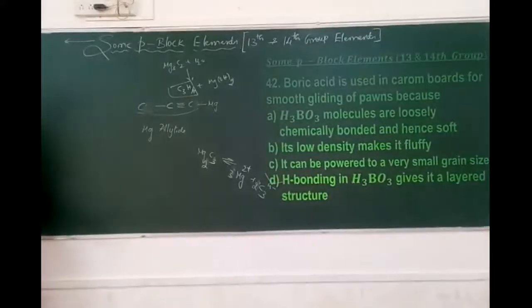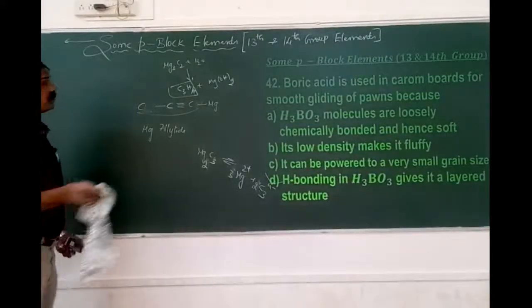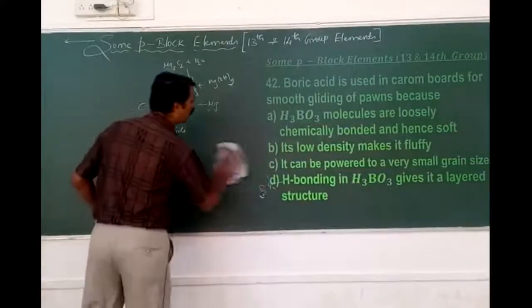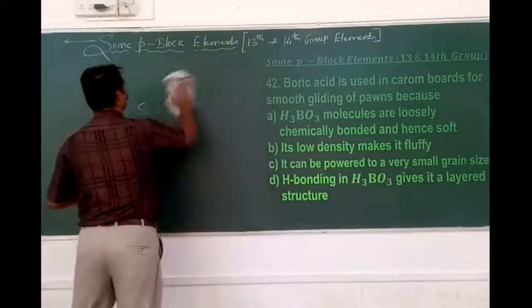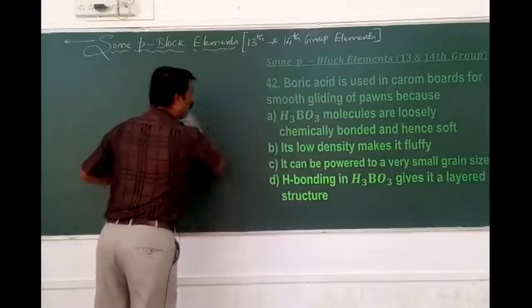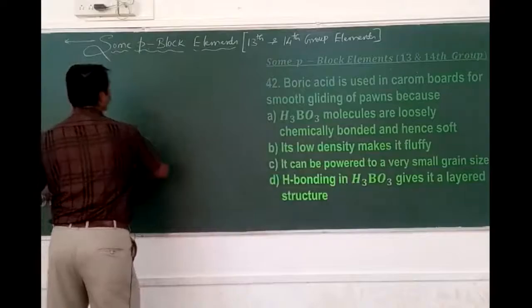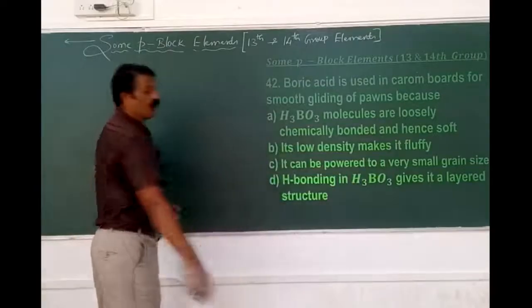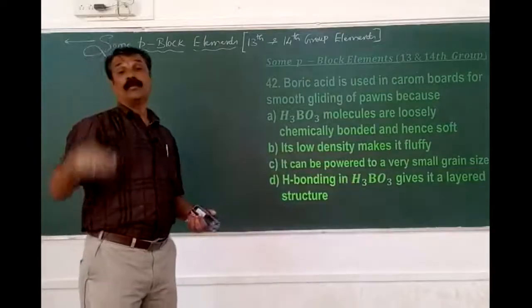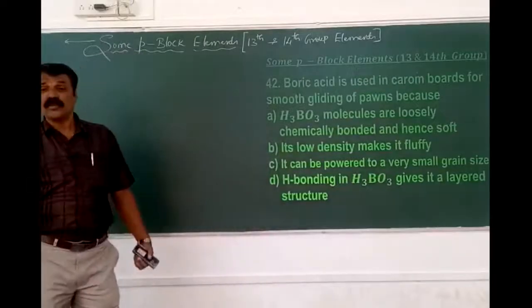Boric acid is used in the carom boards for the smooth sliding or gliding of the pawns, because as if we are playing with the which one? The carom boards. On the carom board we are moving the pawns very smoothly if and only if I pour some or put some boric acid on that. Means what is the function of this here?